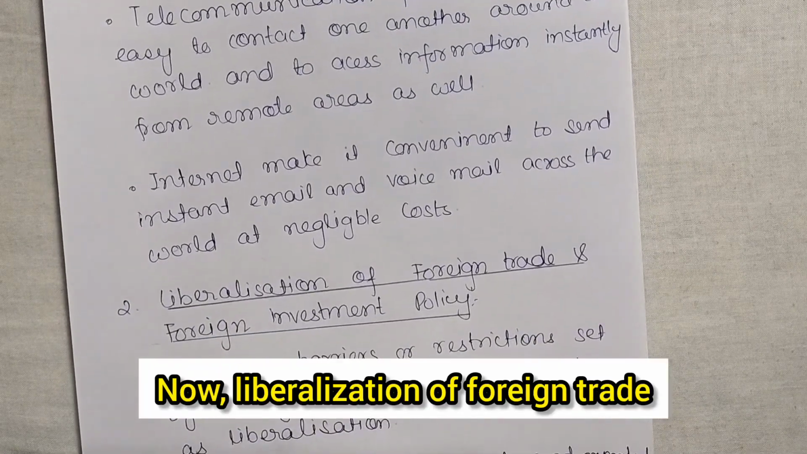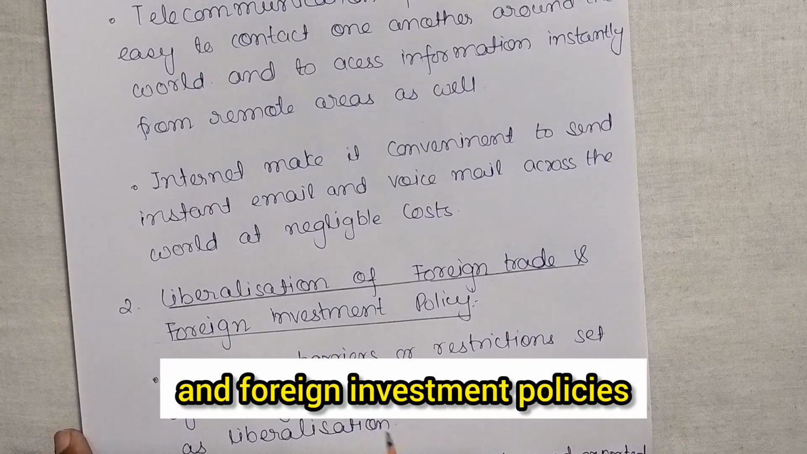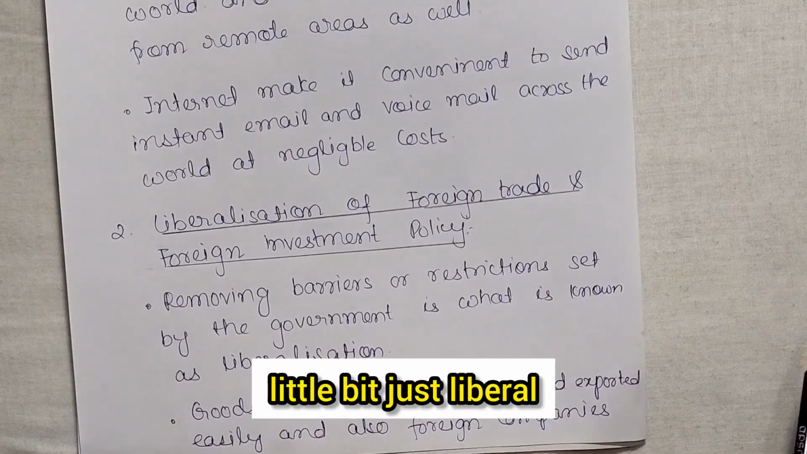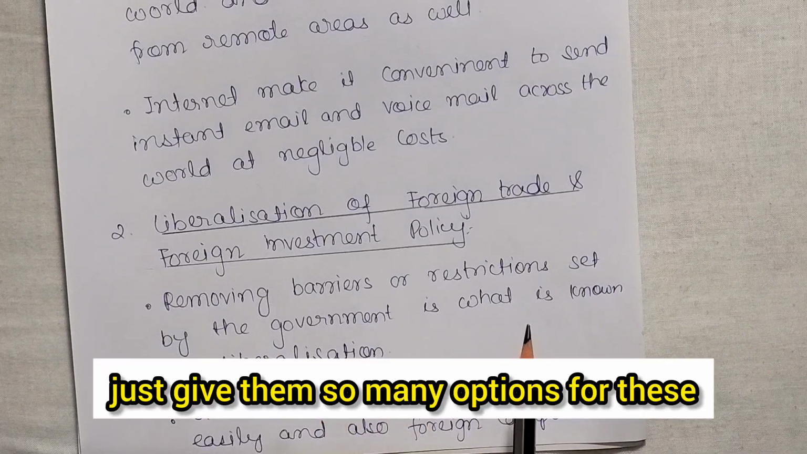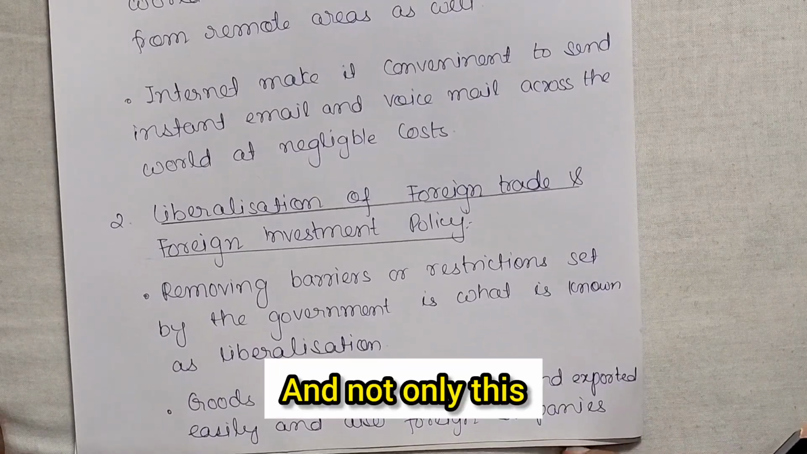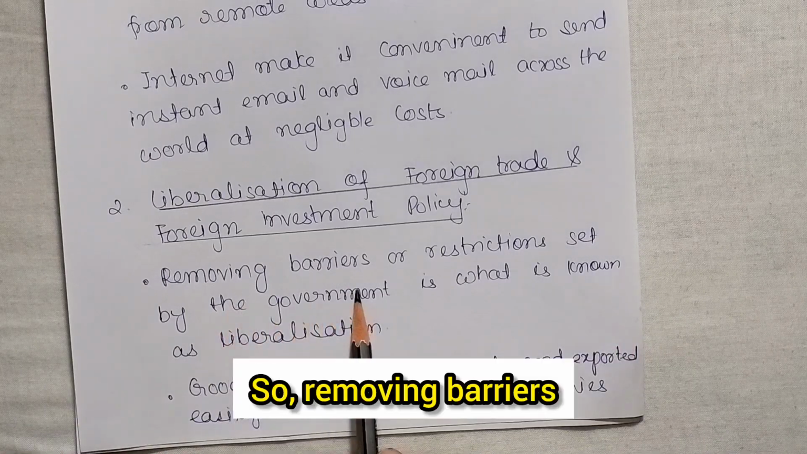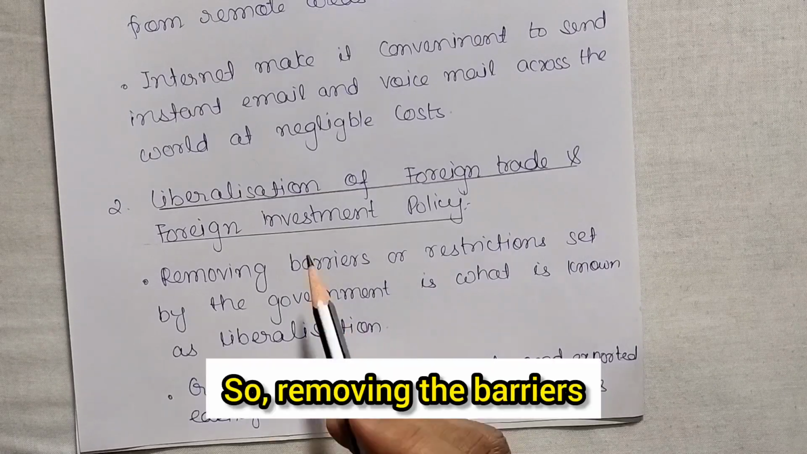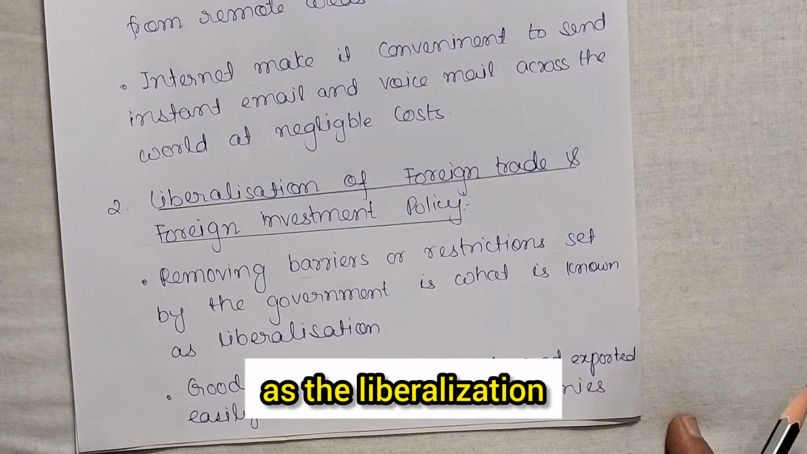Now, liberalization of foreign trade and foreign investment policy. So, flexibility of foreign trade and foreign investment policies. The government is a little bit liberal, flexible. It has removed barriers and given so many options for these companies to do business, so that the nations may connect through trade. Removing barriers or restrictions set by the government is what is known as liberalization.